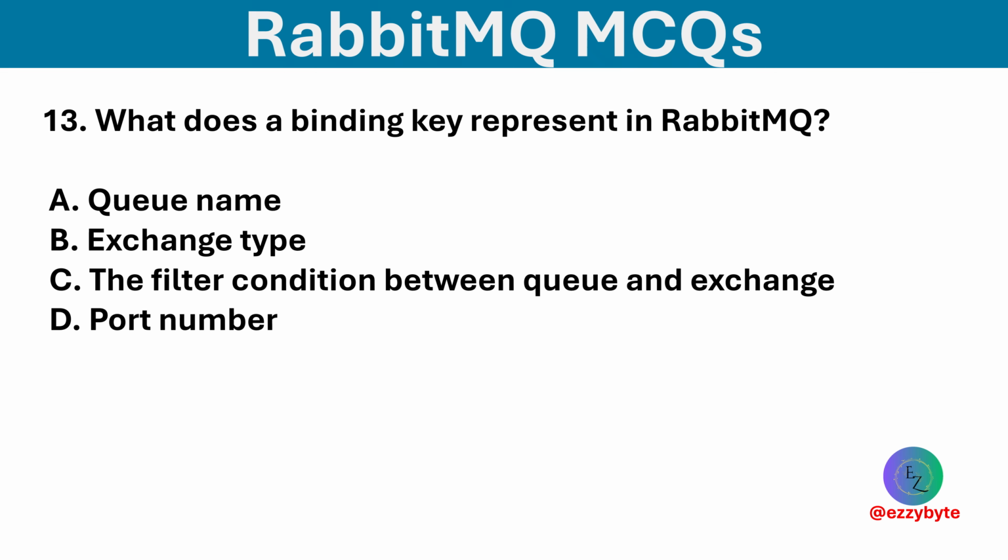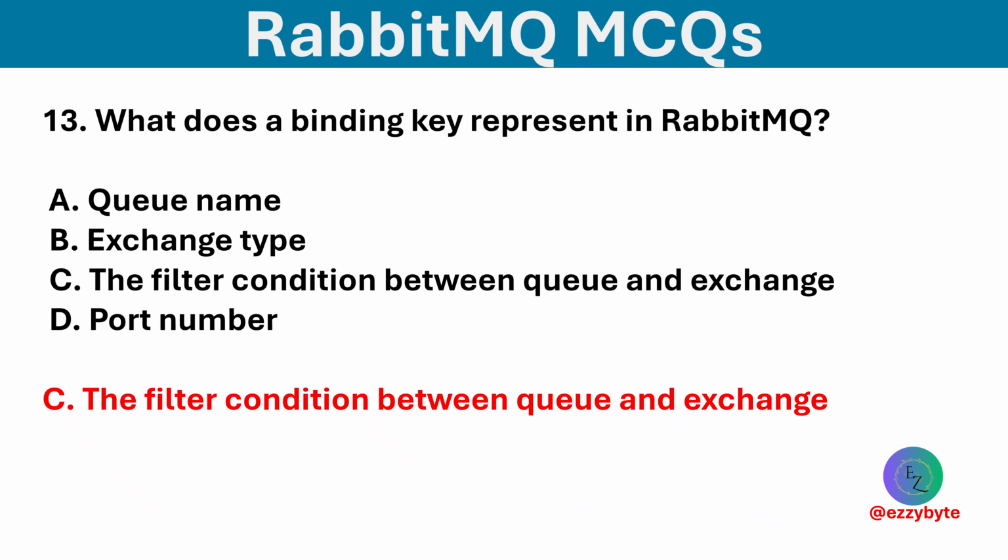What does a binding key represent in RabbitMQ? Options are queue name, exchange type, the filter condition between queue and exchange, and the port number. Option C is correct. The binding key defines how messages are routed to queues.